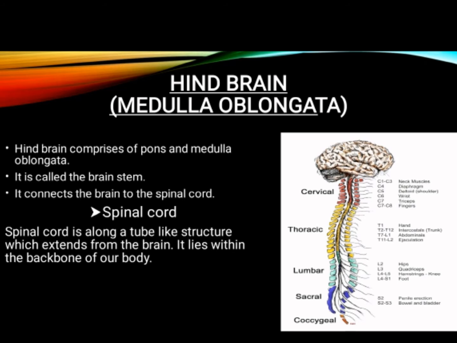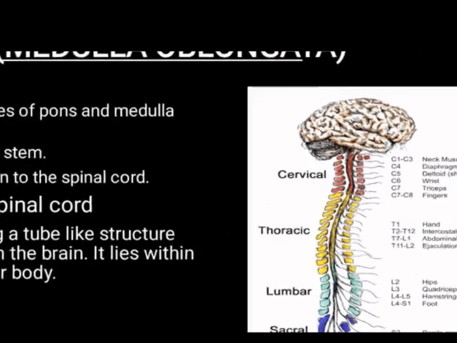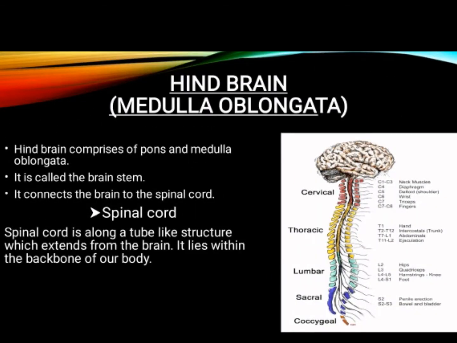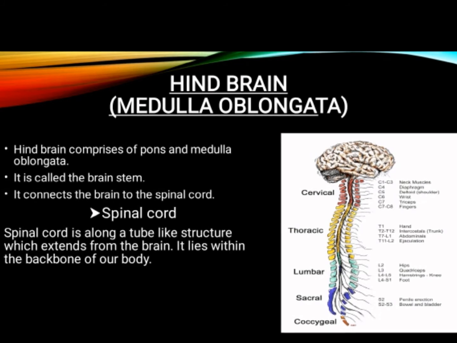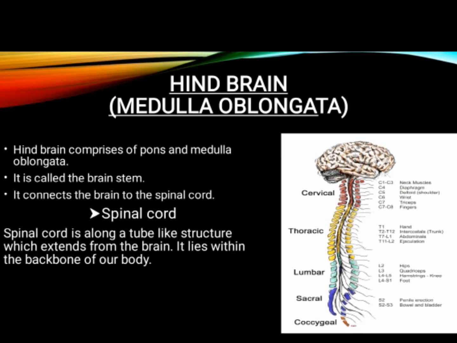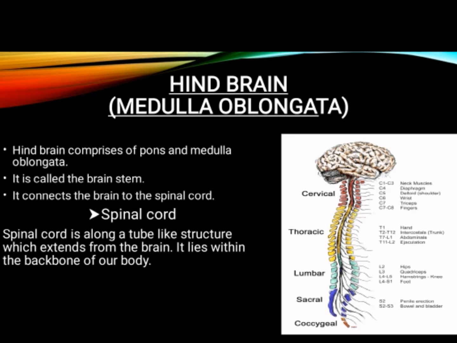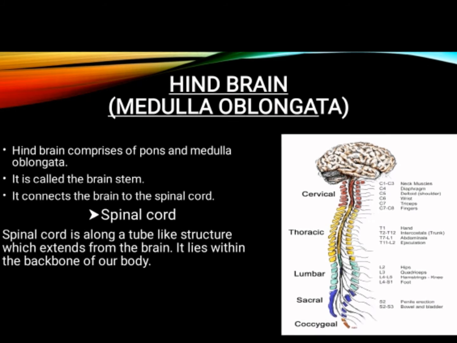Spinal cord. I have kept the picture on the right side. See here, this is the picture of the spinal cord. The spinal cord is a long tube-like structure which extends from the brain. It lies within the backbone of our body. Where does it lie? It lies within the backbone of our body.